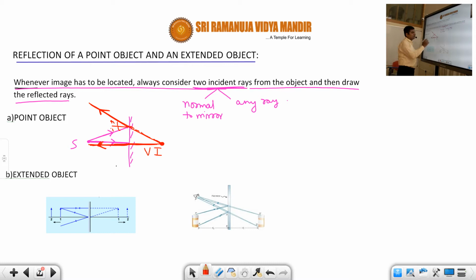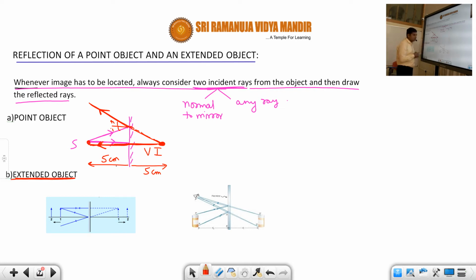That is how we should locate the image of the object. This is the object and this is the image. So what is the distance of the image? Suppose this distance is 5 centimeters, then this distance is also 5 centimeters. Of course, size and all we cannot tell because it is a point object. So next we will see the extended object.